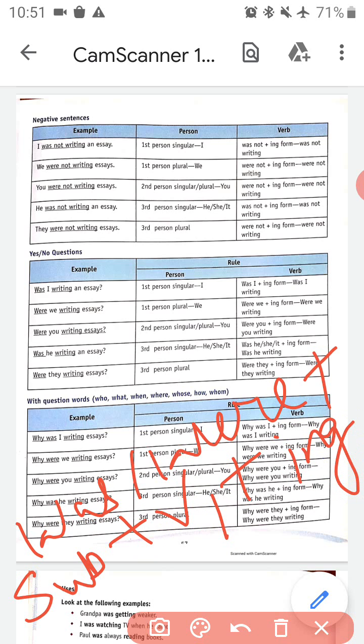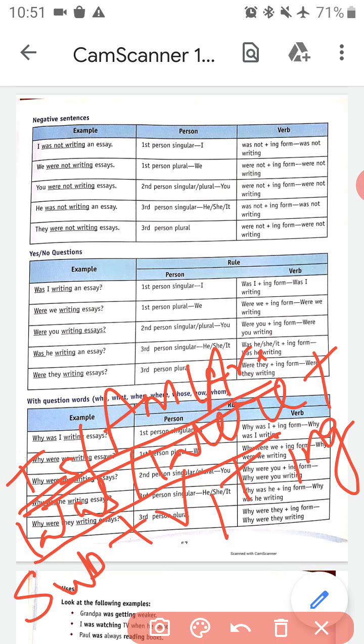So like for making a yes and no question in the present continuous tense, here we added only, it replaced in this place we had is am are, and for making a question in past continuous tense, you need to replace this is am are with was or were. So it is very easy to make a question in past continuous tense by just replacing the is am are. So suppose there is an example, were you writing essays? So from was and were we have used were.